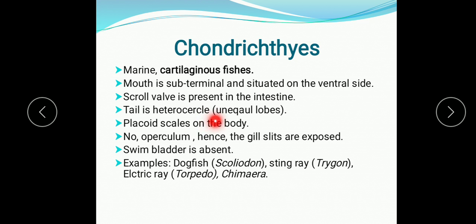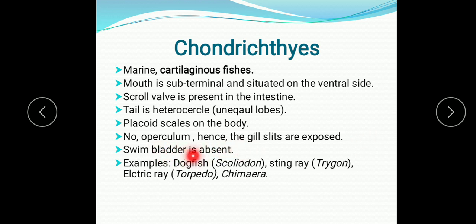Tail is heterocercal. Heterocercal means there are two unequal lobes in the tail fin. Placoid scales present on the body. No operculum. Operculum is the covering of the gills. So there is no operculum, hence the gill slits are exposed, and swim bladder is absent.